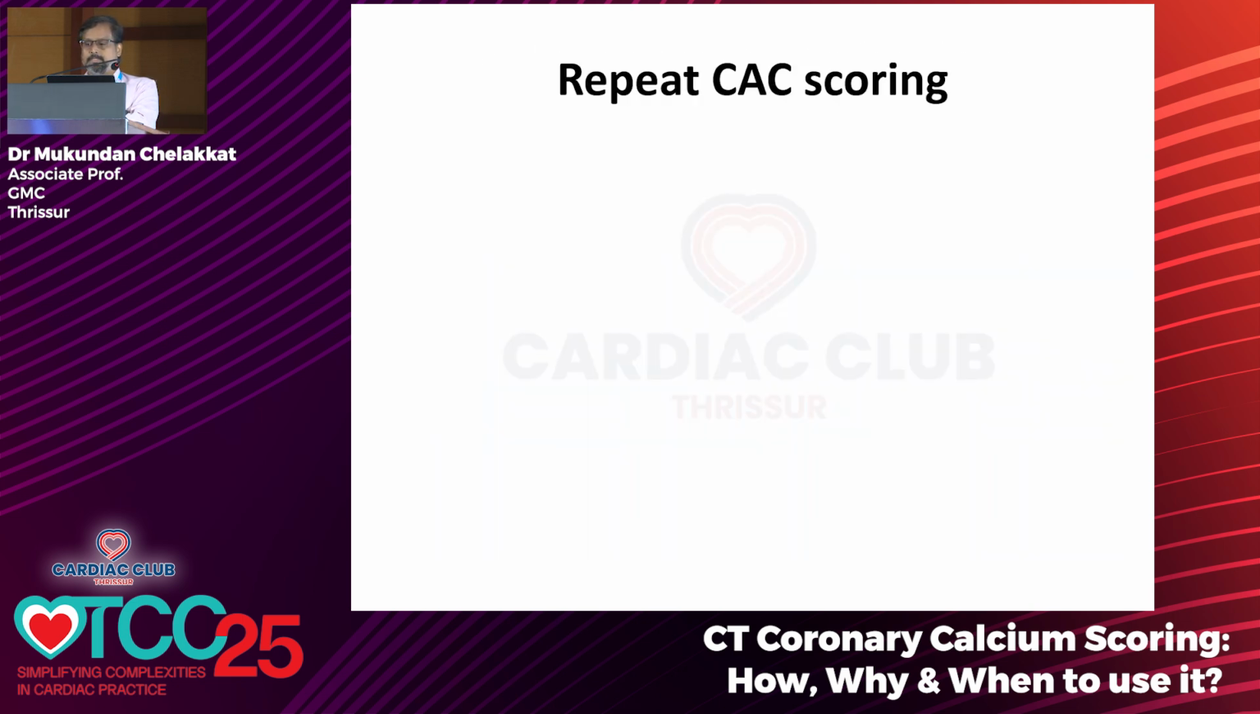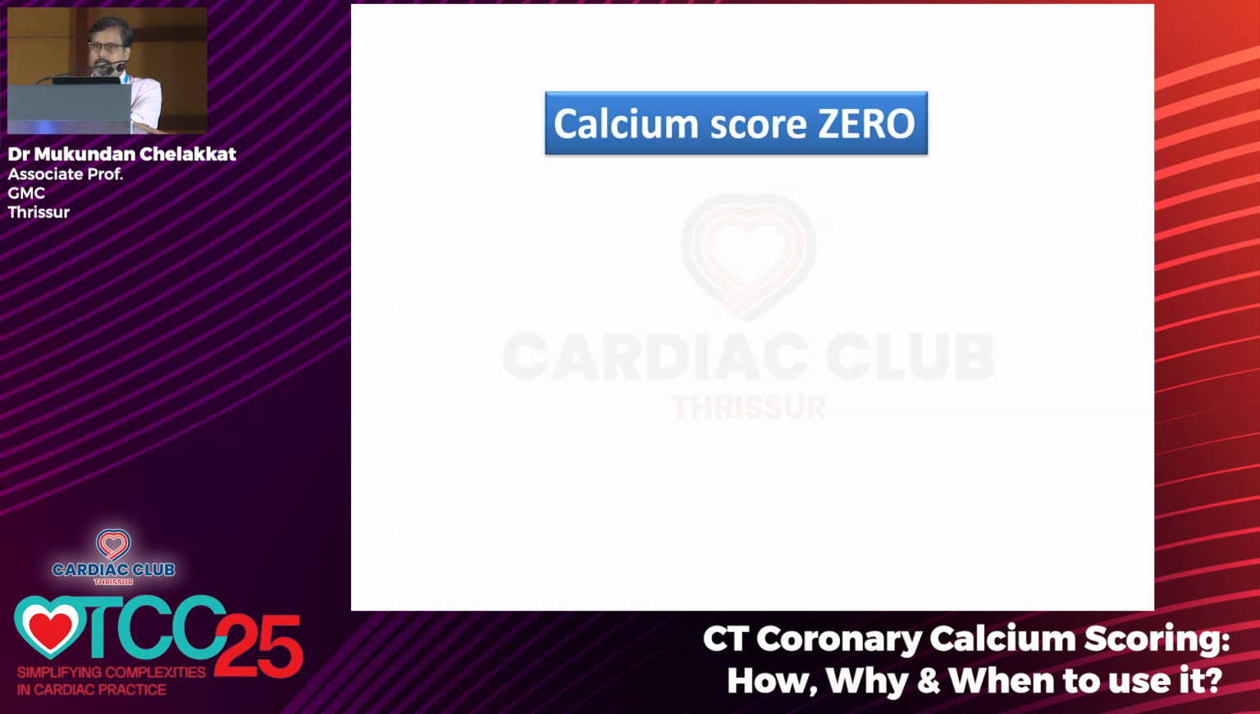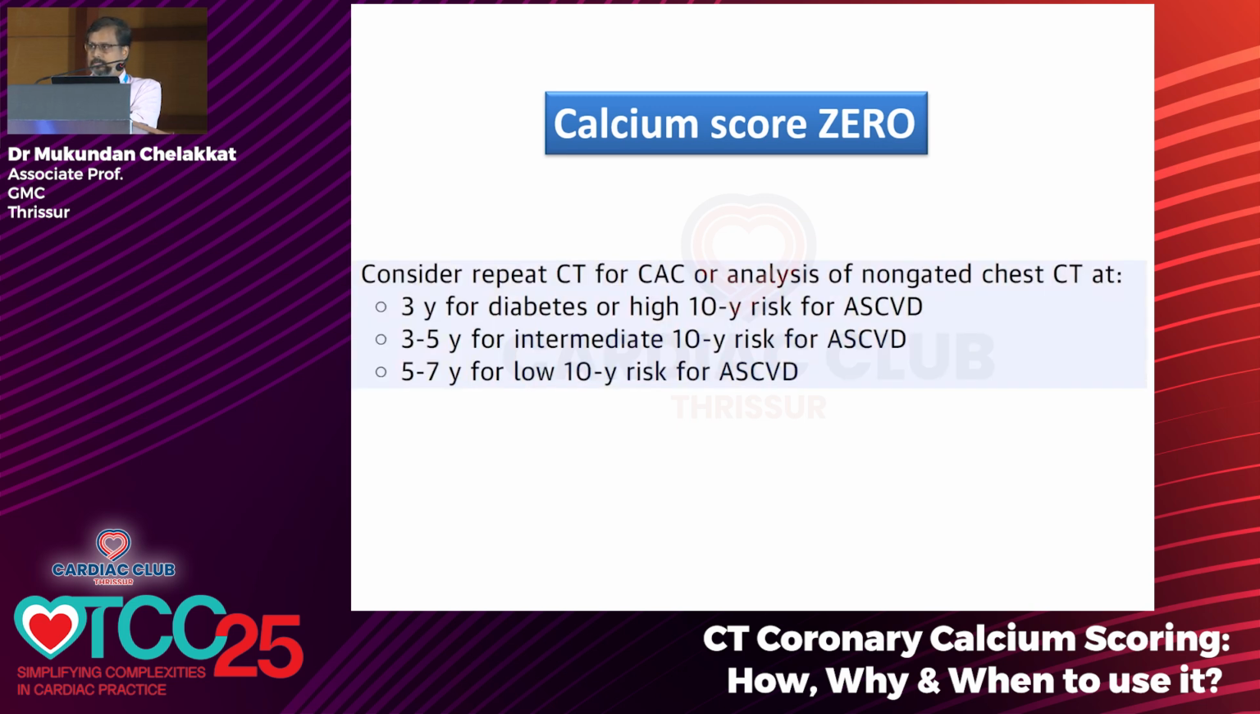Now what about repeat calcium scoring? 2 studies have gone into the details of that, MISA study and HNA study. Both of them showed that those patients who have a 0 score may go within 5 years to more than 0 score in around 20%. But what is more important is double 0, that is 5-year interval you have 0 calcium score in the CT scan. They have the lowest risk of ASCVD, that is 1.4%. So that is very important. So which patients will do calcium scoring again, that is with a calcium score of 0. You can do it from 3 to 7 years depending upon the risk of the patient.